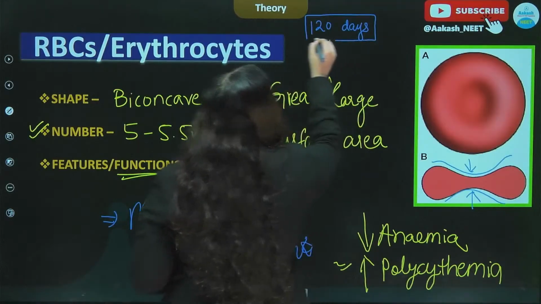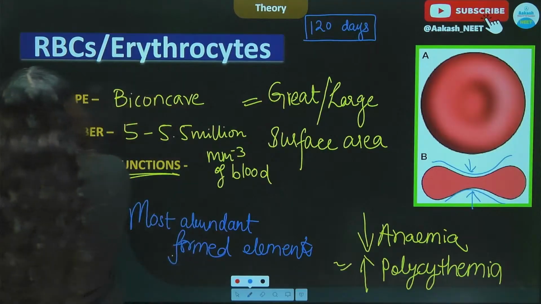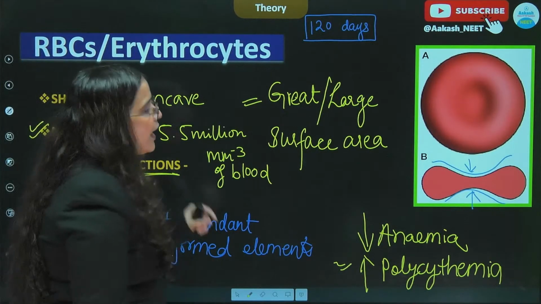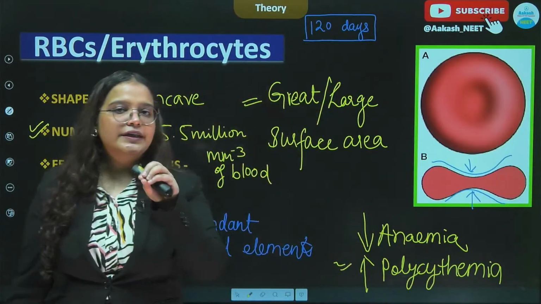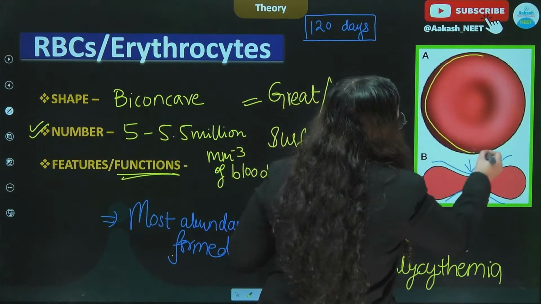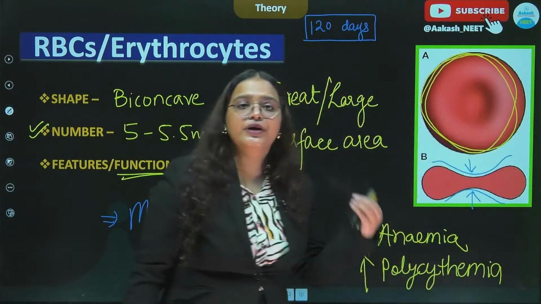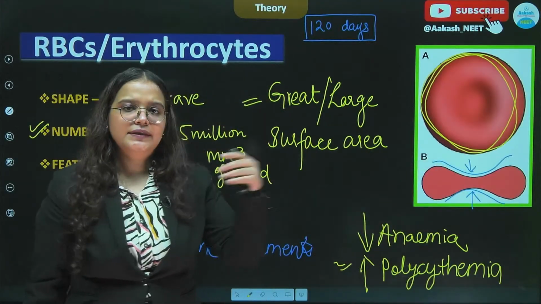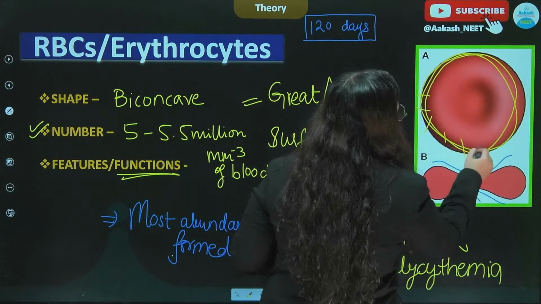Life cycle RBC की or lifespan, not life cycle, lifespan of RBCs is of 120 days. All right, and we say कि after 120 days the RBCs will die out. क्यों die out होता है? Because इनकी जो plasma membrane होती है, they start to undergo changes and due to wear and tear, because ये RBCs blood capillary से इधर से उधर होते रहते हैं, तो इनके plasma surface पे wear and tear आने लगता है.